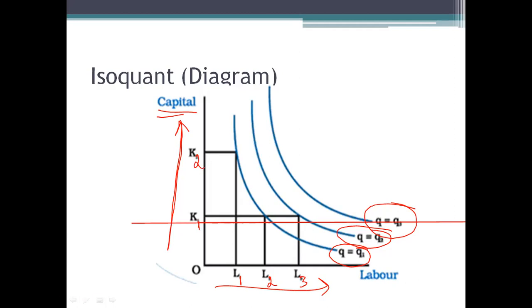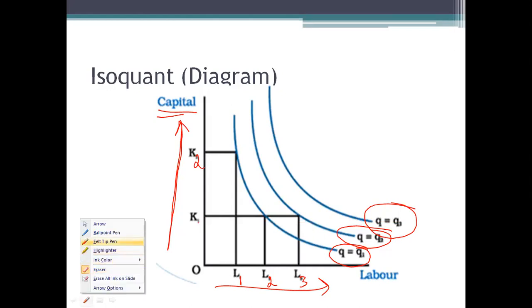Okay, K1 and K2. So you see this students, clearly you see K1 and K2. Now these are inputs. So I will explain this whole graph in tomorrow's class, students.